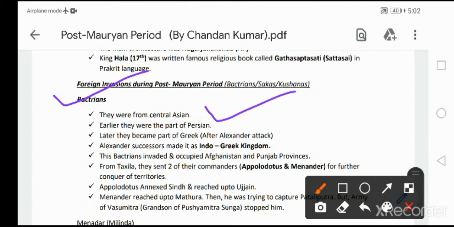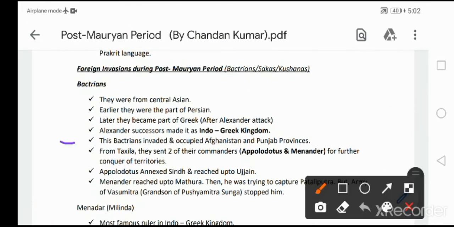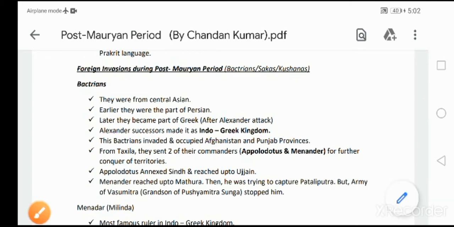Later, after Alexander's attack on Persia, Alexander captured Bactria from Persia. Then it became part of Greece. Then Alexander's successors made it an Indo-Greek kingdom. This Bactria is also called the Indo-Greek kingdom. Please remember, these Bactrians invaded and occupied Afghanistan and Punjab provinces of Pakistan.